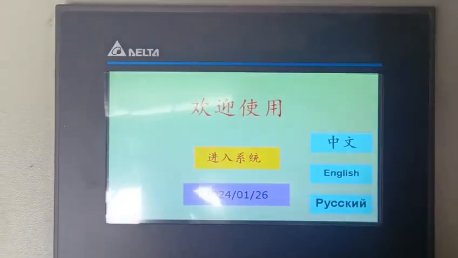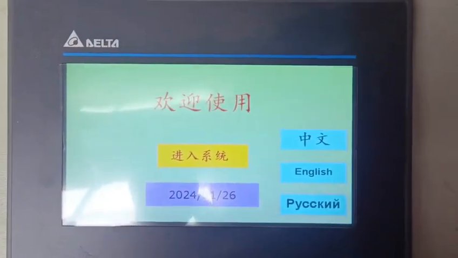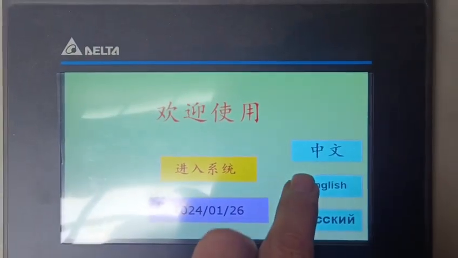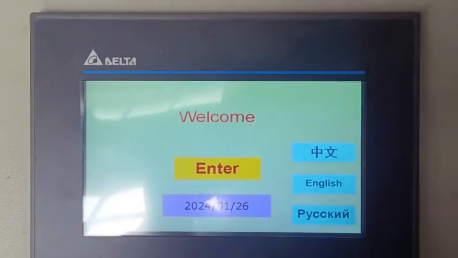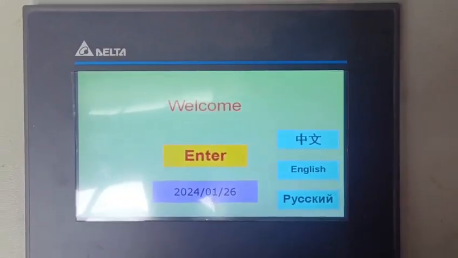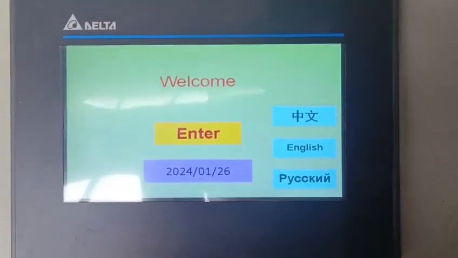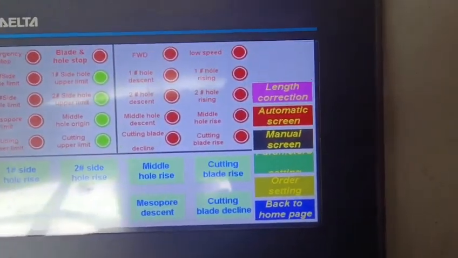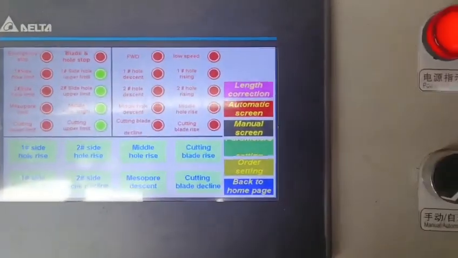After the production quantity and length set up, we can do the size change. We can produce different sizes of product by this machine. So we will see how to set up, how to change the size.